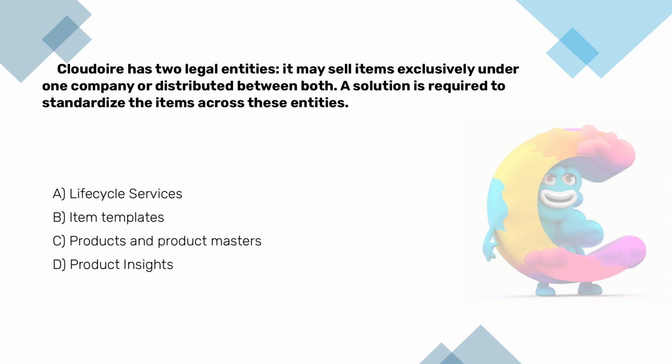We have two legal entities. We may sell items exclusively under one company or distributed between both. A solution is required to standardize the items across these entities. A. Lifecycle services. B. Item templates. C. Products and product masters. D. Product insights.